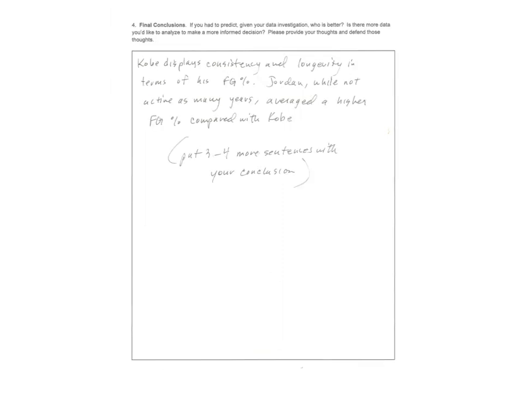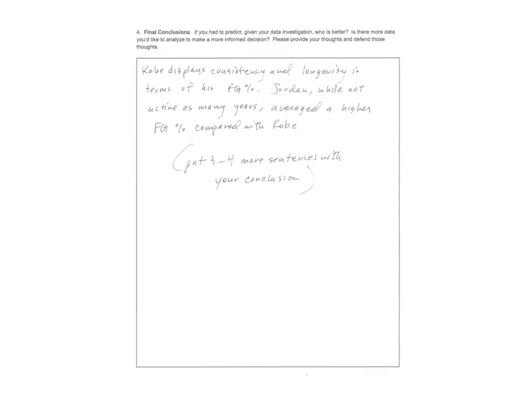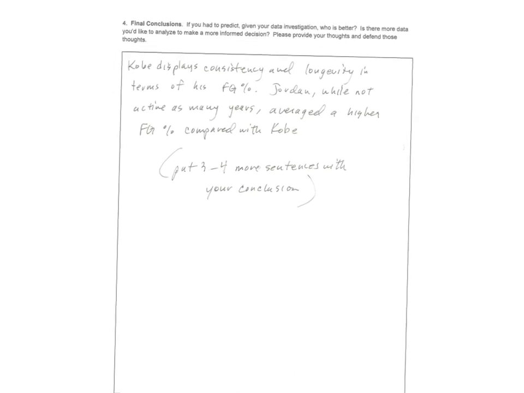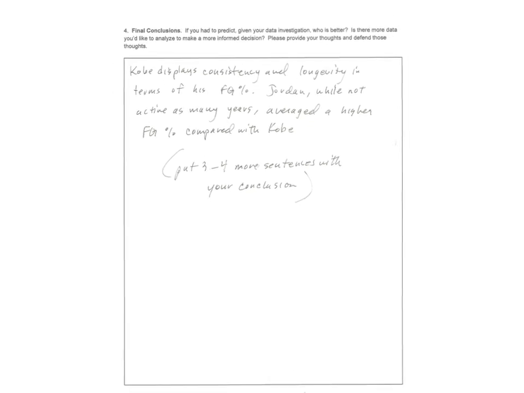And then lastly, you want to make your conclusions. So what are your conclusions here? If you had to predict, who would you say is a little bit better? And again, this doesn't necessarily mean he's a better player, right? Like I said, Kobe's very consistent. He's that steady, really good, steady player. Michael obviously had those amazing seasons where he shot above 50% from the field, which is, you know, like when you think about the greatest of all time.